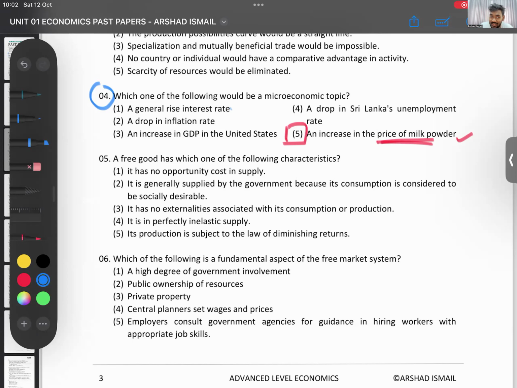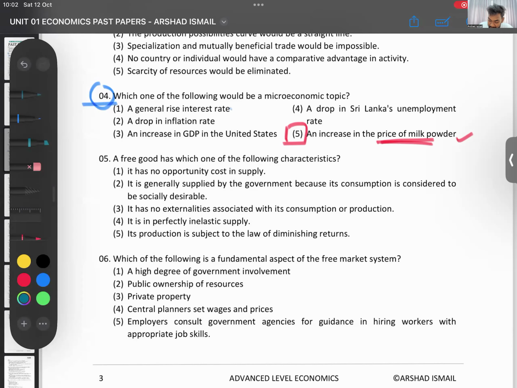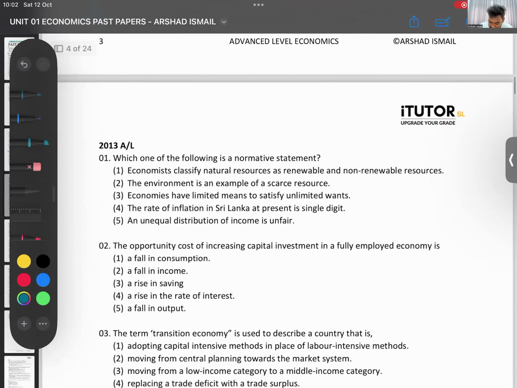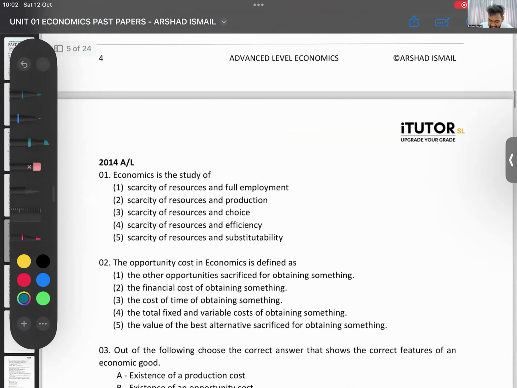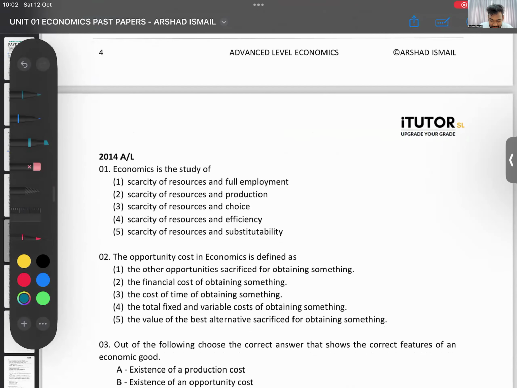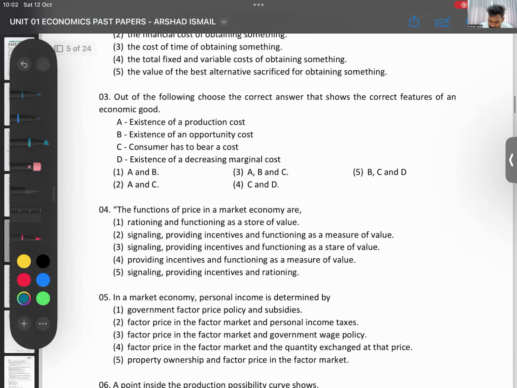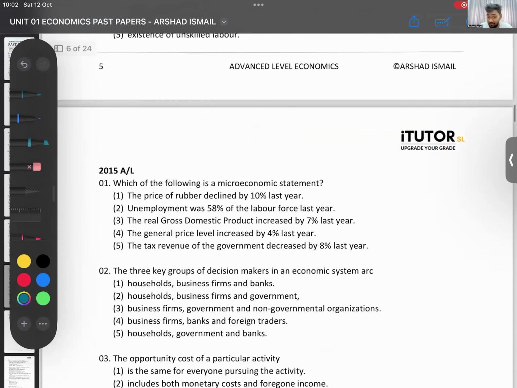So keep count of how much you get. We'll do 5 questions and see how much out of 5. 2 questions done. Then, okay, this one I will keep for now, 2014 question 1, because I've not taught the whole thing. I'll come to it. Okay, 2015 A levels question number 1.